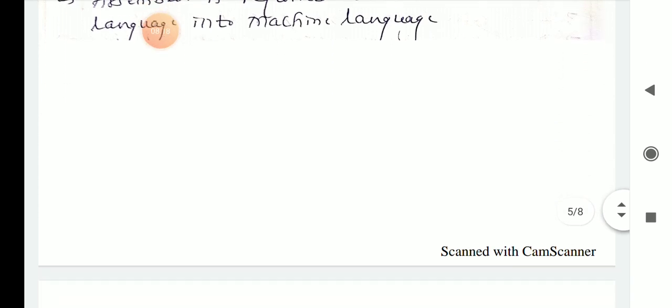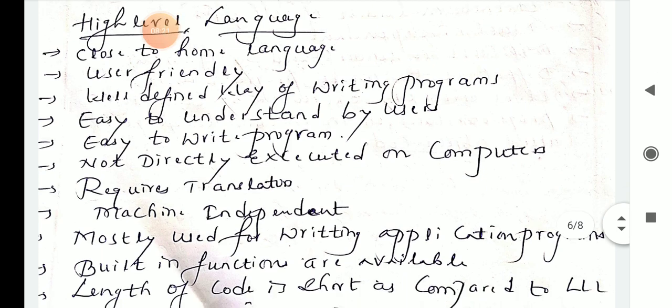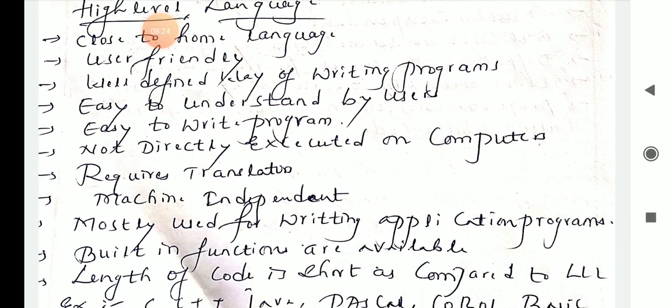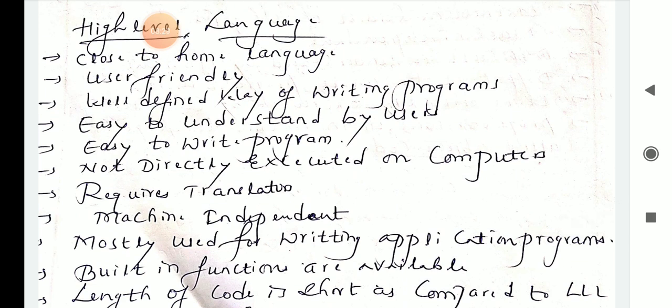Next we will discuss high level language. What is high level language? The first point: it is close to human language. It is user friendly, a well defined way of writing programs, easy to understand by users and easy to write. Once you understand it, you can write programs easily. It is not directly executed on computers; computers directly execute only zeros and ones.